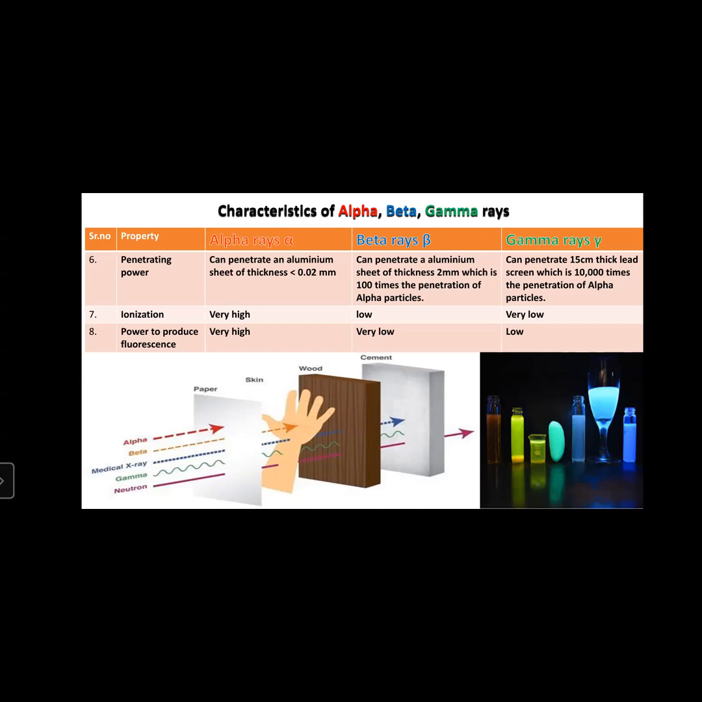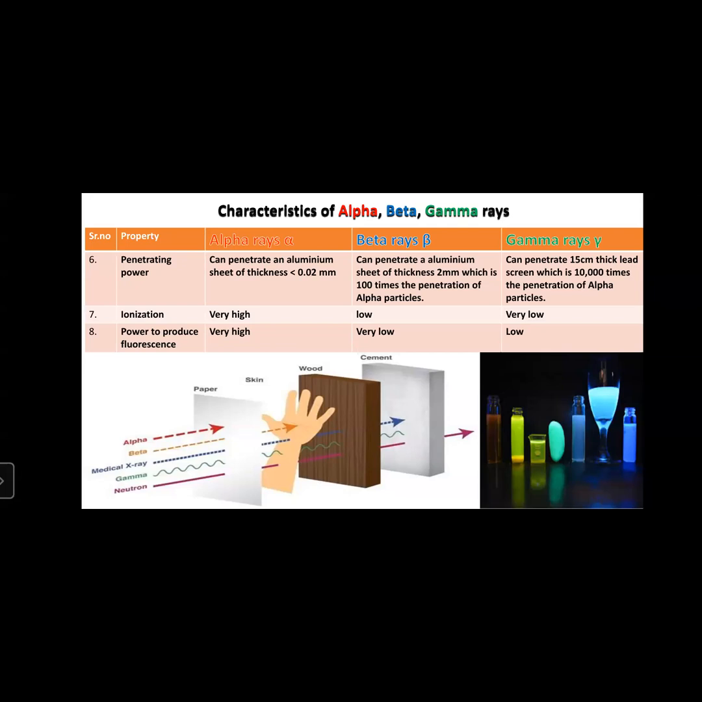Alpha can penetrate an aluminum sheet of thickness 0.02 mm. If you take an aluminum sheet of 0.02 mm thickness, these alpha particles can go inside it. The beta particles can penetrate an aluminum sheet of thickness 2 mm, which is 100 times the penetration of alpha particles. Alpha particles penetrate 0.02 mm, but beta particles penetrate an aluminum sheet of 2 mm thickness. So beta rays have 100 times more penetrating power than alpha.